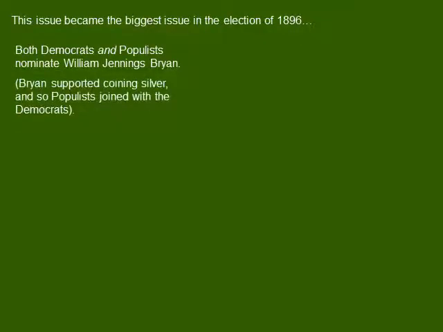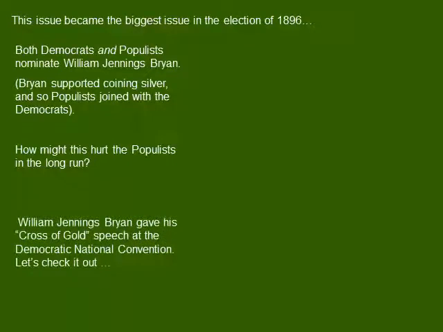In 1896, this becomes the biggest issue of the presidential election. The populists, rather than nominating a third-party candidate, actually nominate the same candidate as the Democrats. So the Democrats and the populists both nominate the same person, William Jennings Bryan. William Jennings Bryan supported the idea of coining silver, and so populists are going to join with the Democratic Party in this election. In the long run, if you ask how might this hurt the populists, they're basically saying they're not any different than one of the other main parties.